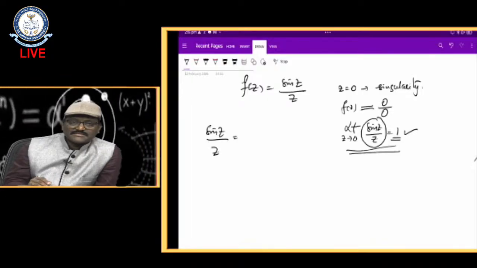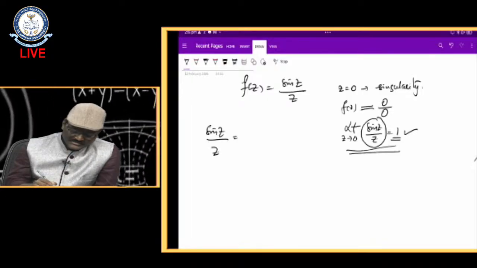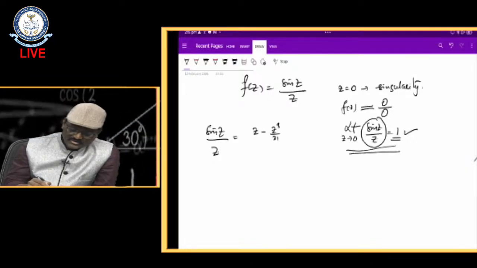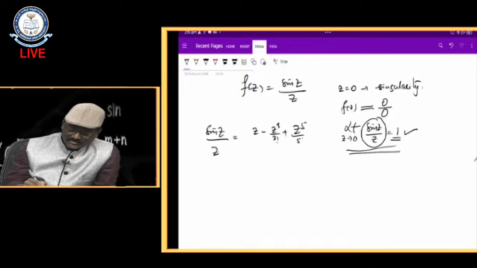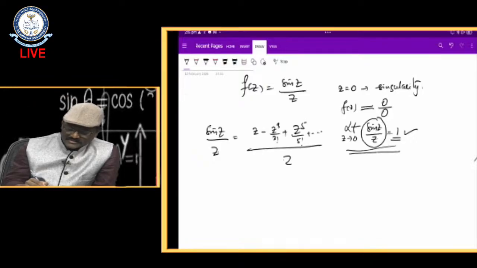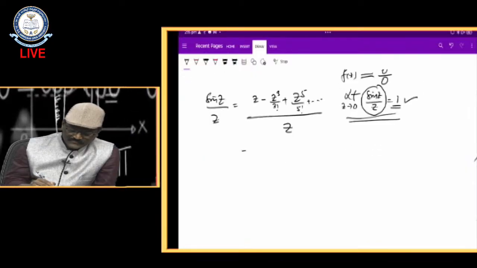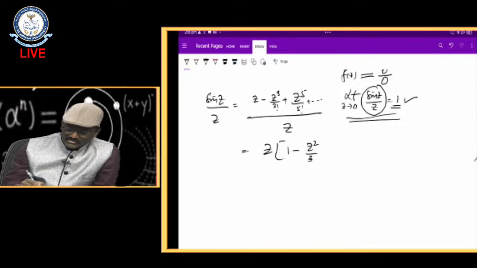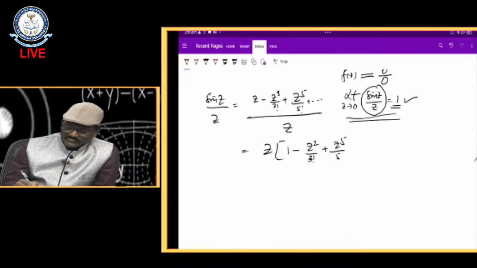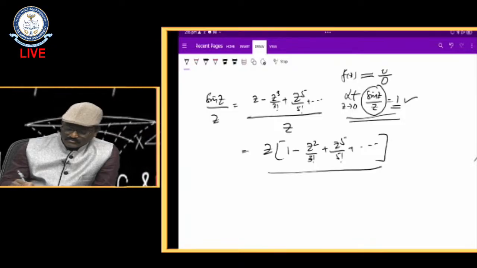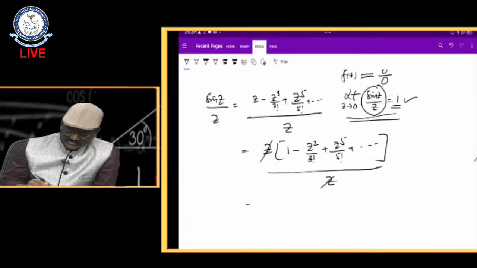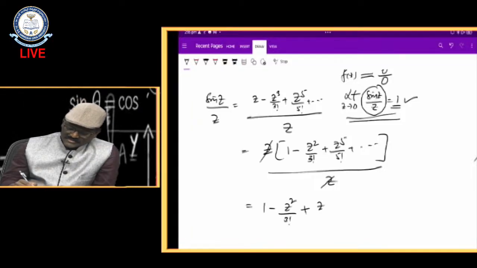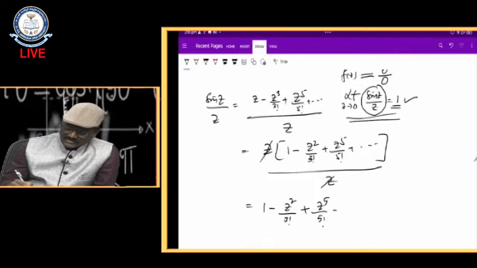Let me take this sin z by z. What is the expansion of sin z? The Taylor series expansion of sin x is x minus x cube by 3 factorial plus x to the power 5 by 5 factorial and so on. In place of x, z is there: z minus z cube by 3 factorial plus z to the power 5 by 5 factorial and so on, whole divided by z. Then I take z common from the numerator, and sin z by z becomes 1 minus z square by 3 factorial plus z to the power 4 by 5 factorial and so on.